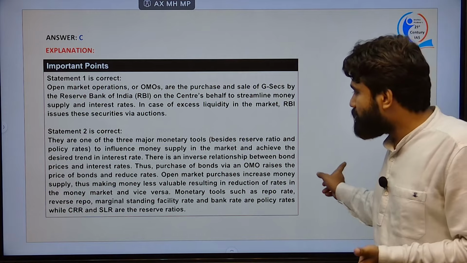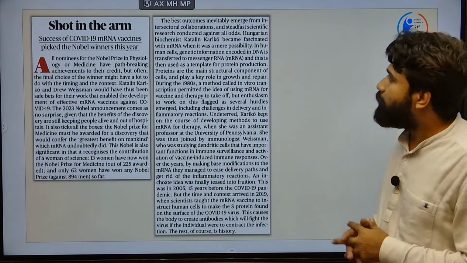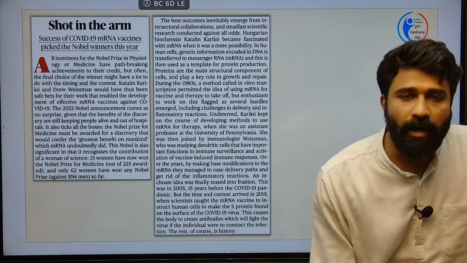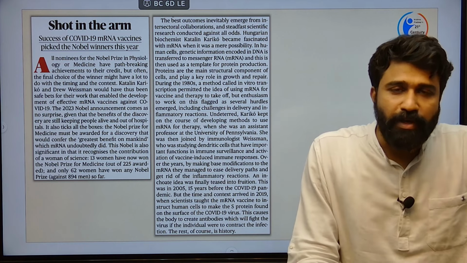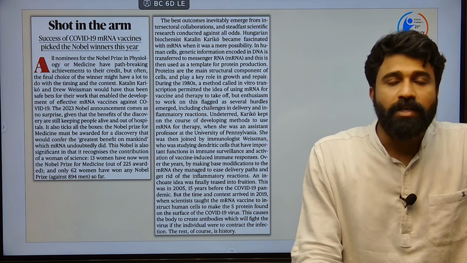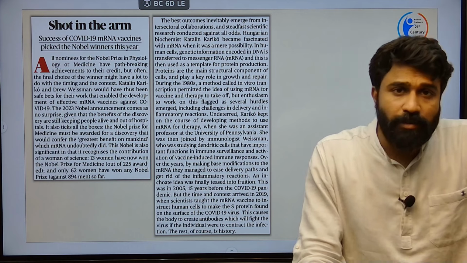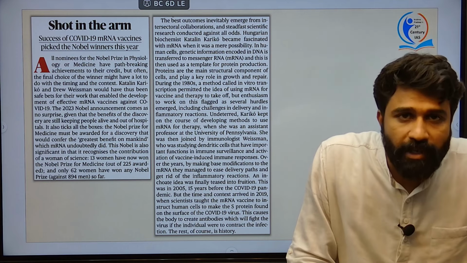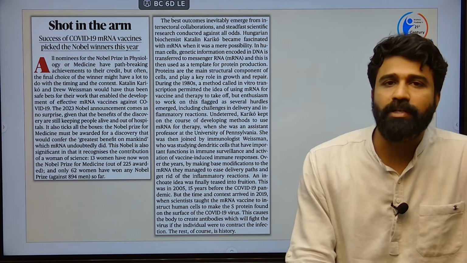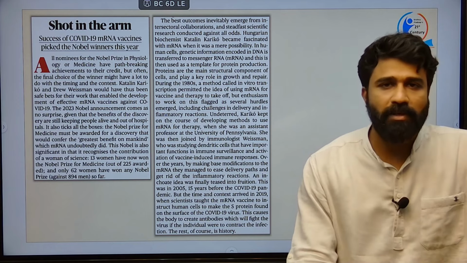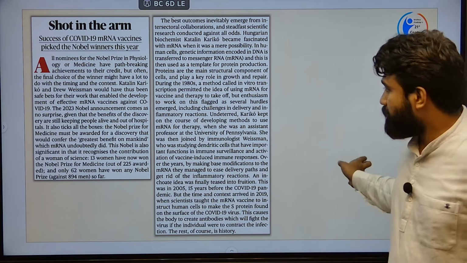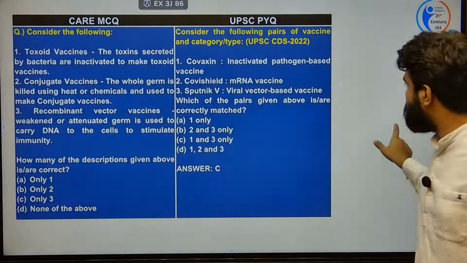Next, coming to this next article, Shot in the Arm. The article presented different types of vaccines, and the entire article is not important, you only need to learn different types of vaccines, which is related to a little bit of core sciences, and this was also asked several times in UPSC. Coming to that question, actually question and answer.